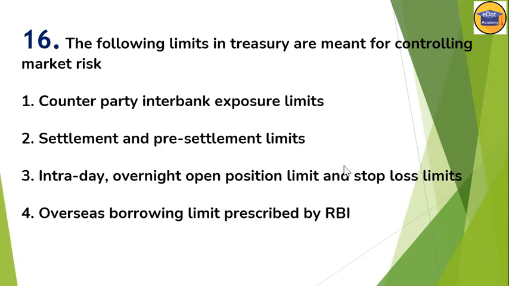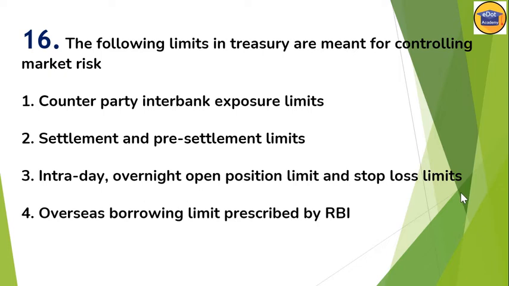Now, question number 16. The following limits in treasury are meant for controlling market risk. Options: number 1, counterparty interbank exposure limit. Number 2, settlement and pre-settlement limits. Number 3, intraday overnight open position limit and stop loss limit.